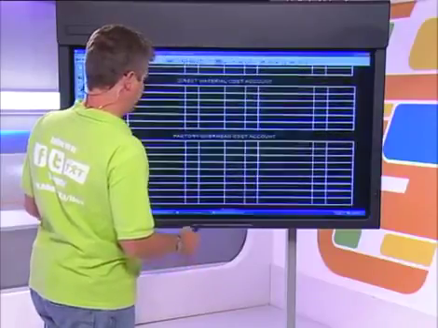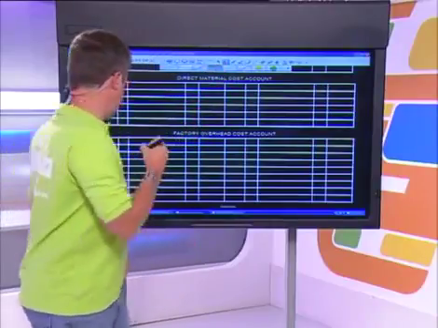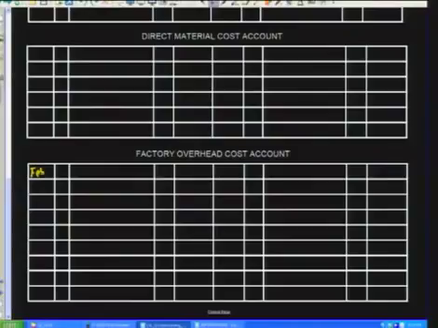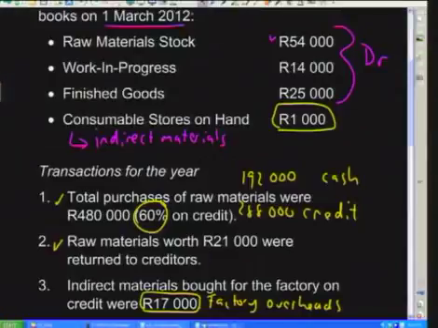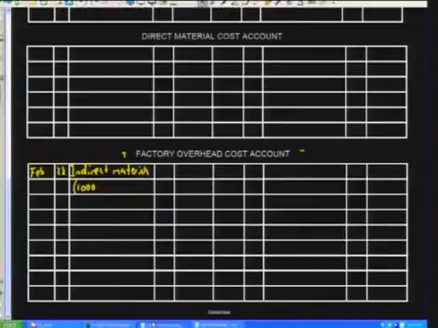Okay, here are our factory overhead costs. This is always a tip for what you should do when you have your indirect materials. You'd put again the date here, February 28th. Costs are always expenses, so they go up on the debit side and down on the credit side. And what we'll do is put our indirect materials here. But usually with your indirect materials, you have a calculation. So you should put in brackets what you started with, which was this 1,000 that we had at the beginning of the year. And then we bought an additional 17,000 during the year, which must be debited to our factory overheads account as well.